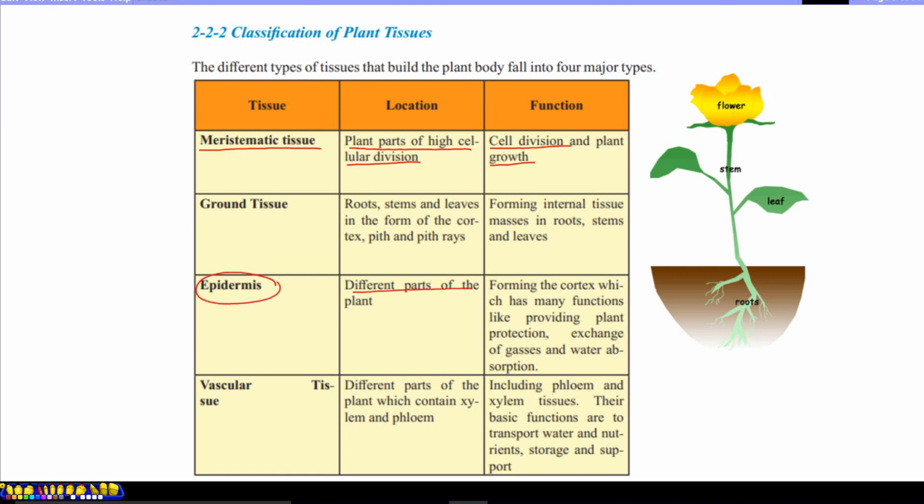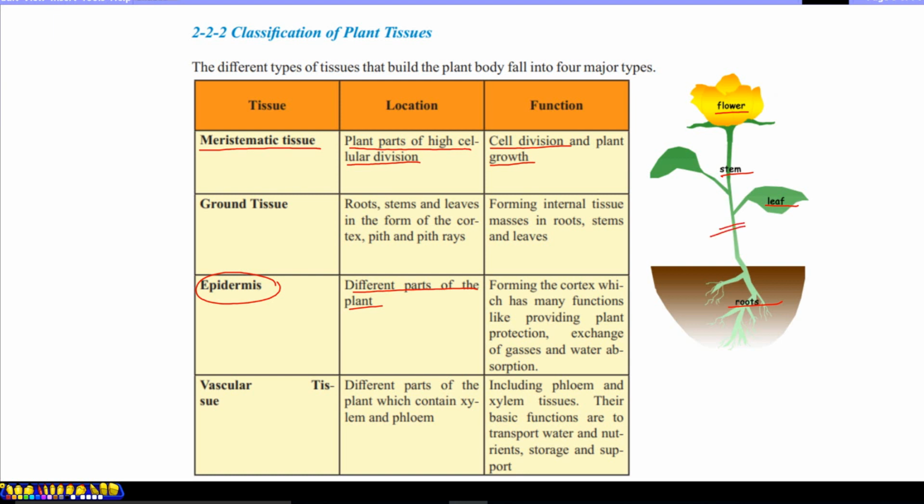Epidermis. The different parts of plants, meaning roots, leaves, stems, and flowers, are all covered by one single-layered tissue. We call it epidermis, and it also originates from meristematic tissue, forming the cortex, which has many functions like providing plant protection.